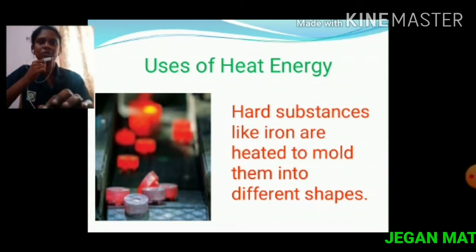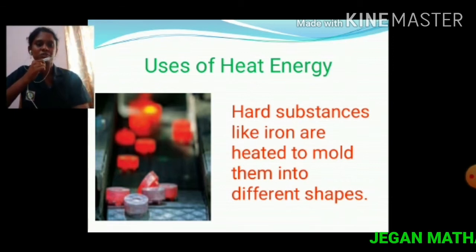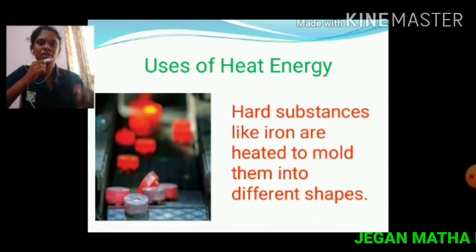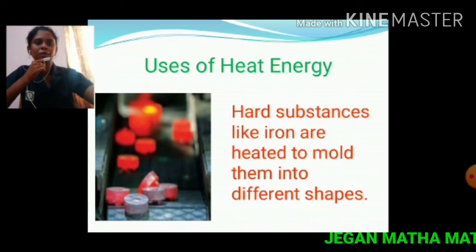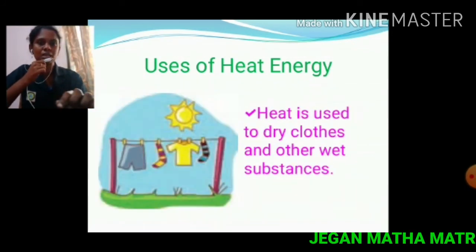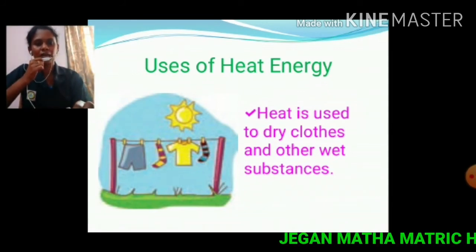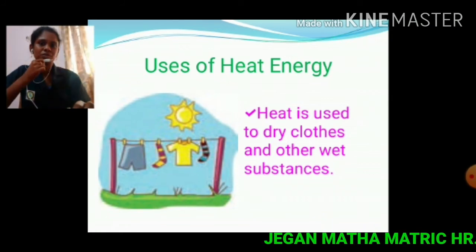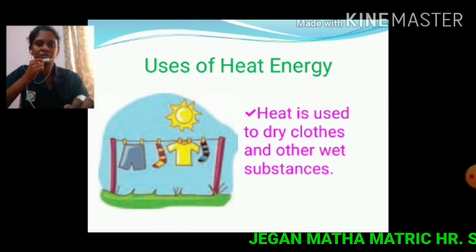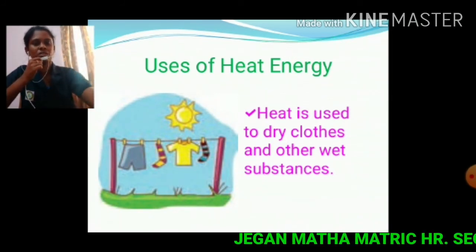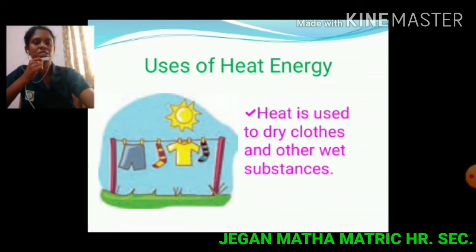By heating only we can get the different shapes of that metal. The last use is that heat is used to dry clothes and other wet substances. We can dry our clothes with the help of sunlight. These are the important uses of heat energy.